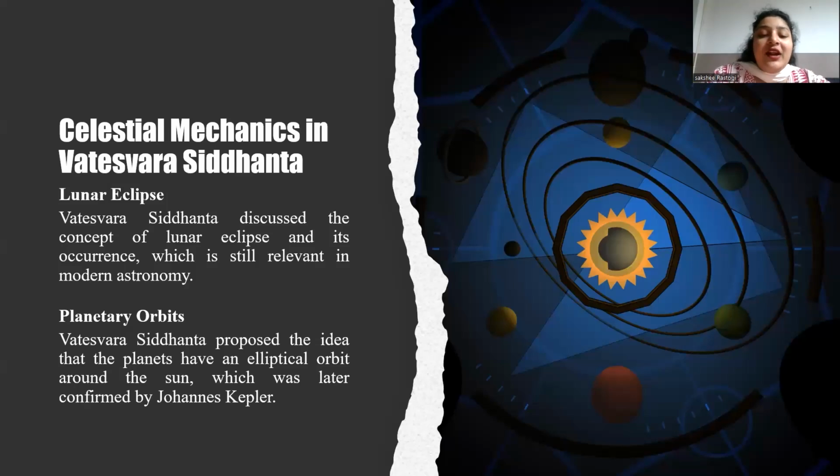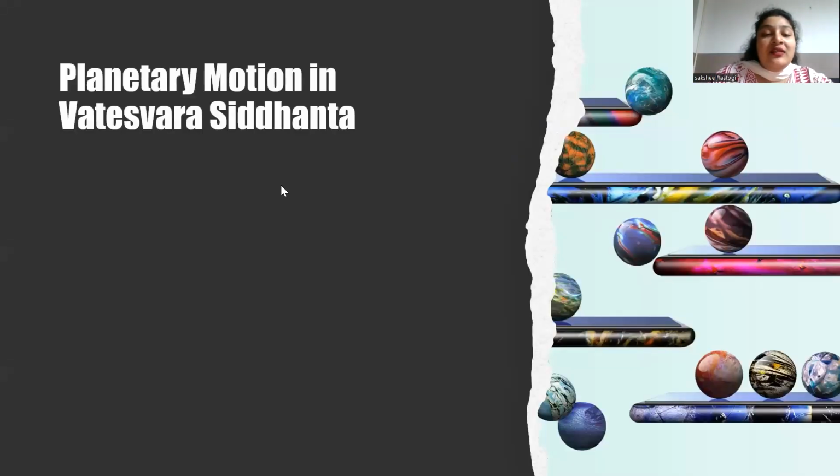Orbital calculations: Vateshwar provides examples of orbital calculations, demonstrating how to determine planetary position and velocity. It also describes the astronomical tables. He emphasizes the importance of astronomical tables for calculating planetary orbits and predicting celestial events. So, Vateshwar Siddhanta's discussion of planetary orbits showcases the sophistication of ancient Indian astronomy, demonstrating a deep understanding of celestial mechanisms and mathematical techniques. So, what do you mean by planetary motions in the Vateshwar Siddhanta?